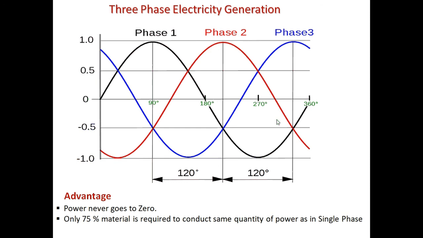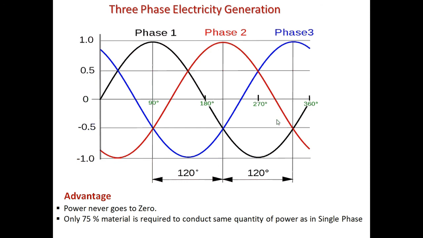But if you just notice, when we have electricity transmission through towers, you will always see three lines or three wires going and coming back, and there is a fourth wire at the top of the tower. All these three wires are nothing but transmitting three phase electricity. Okay, 1, 2 and 3 wires, phase 1, phase 2 and phase 3, which are connected together later on to produce the three phase electricity.